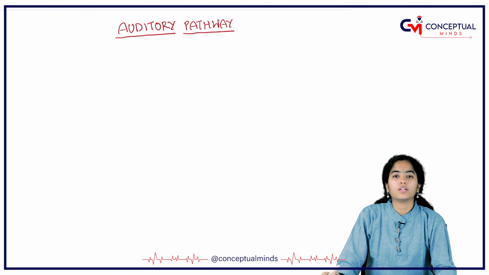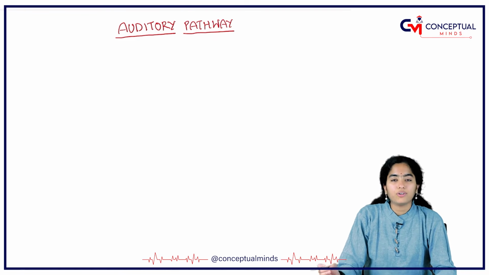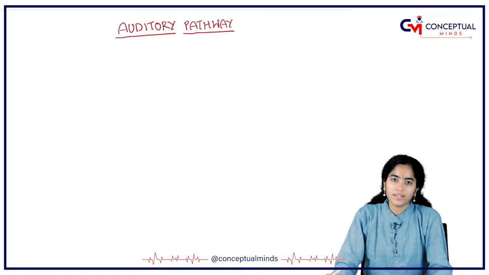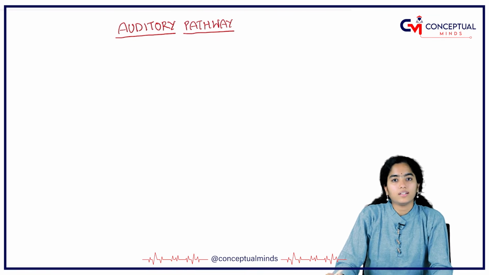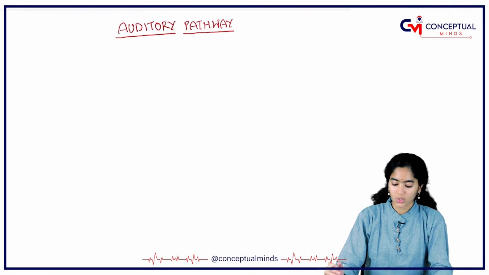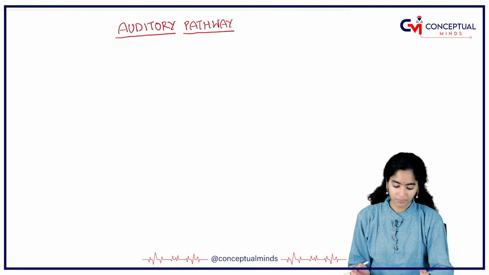So, from the organ of Corti, nerve fibers begin, and these nerve fibers form a spiral ganglion, and from there comes the eighth nerve, that is the vestibulocochlear nerve. The cochlear nerve exits the inner ear via the internal acoustic meatus and enters the brainstem. So let us learn about this pathway.